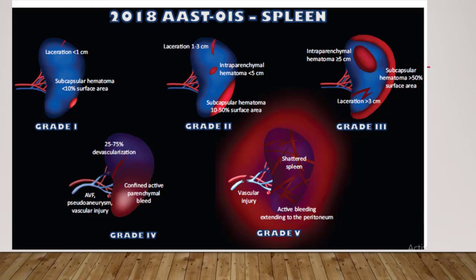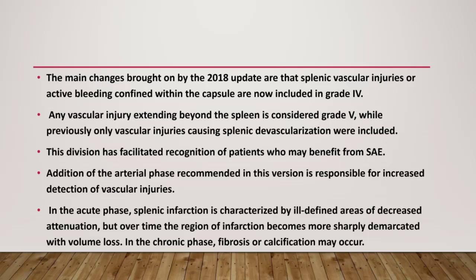Reaching grade 5, including shattered spleen, any injury in presence of splenic vascular injury, but here active bleeding extends beyond the splenic capsule into the intraperitoneum. Here are some of the main changes brought on in the 2018 update: splenic vascular injury or active bleeding confined within the capsule or outside the capsule. Any vascular injury extending beyond the spleen is considered grade 5, while previously only vascular injury causing splenic devascularization was included. This division facilitated recognition of patients who may benefit from splenic artery embolization.